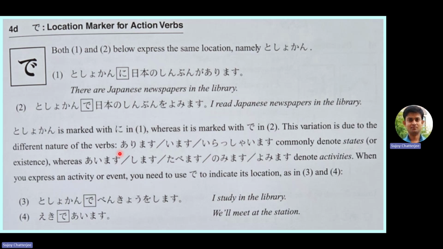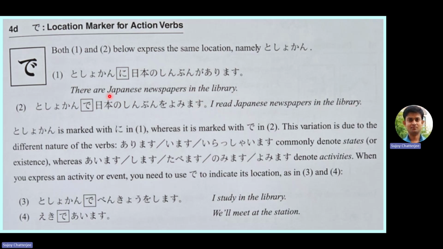The first one is Toshokan ni Nihon no Shinbun ga arimasu. That means there are Japanese newspapers in the library. So there is the ni particle, because Toshokan ni Nihon. Where do these newspapers exist? They exist in the library. So there you have to use the ni particle. But if you say Toshokan de Nihon no Shinbun o yomimasu, then it means I read Japanese newspapers in the library. So you can see both indicate in the library.